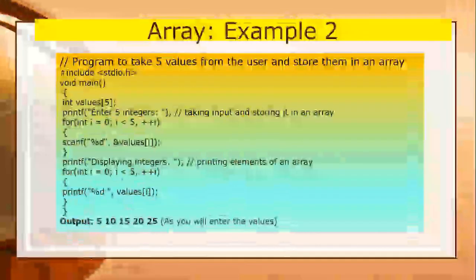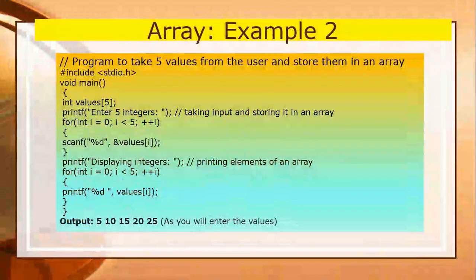So you can see here, first I have declared the array, that is value, which has size 5. Now it will prompt the message whenever you execute the program, enter 5 integers. This message will prompt. So it will start the loop.